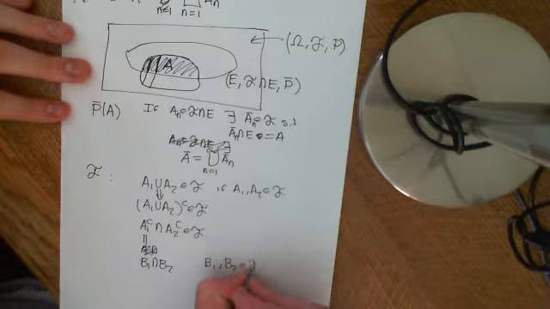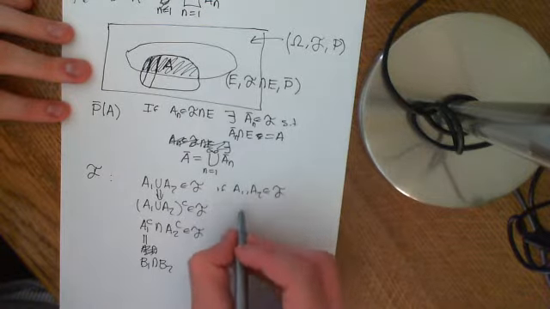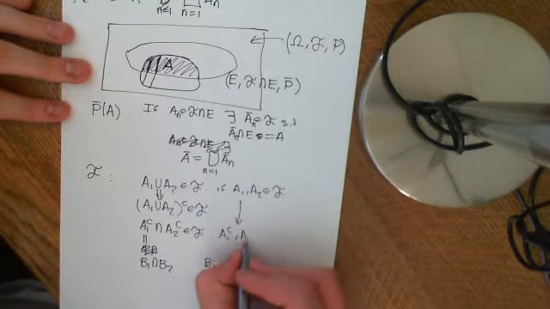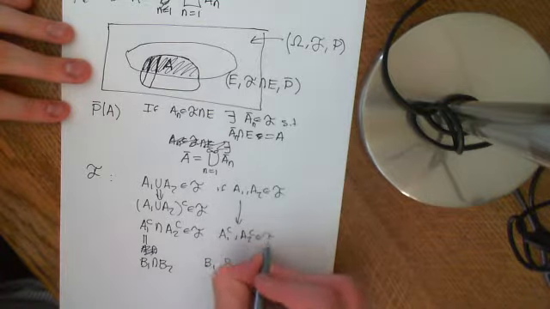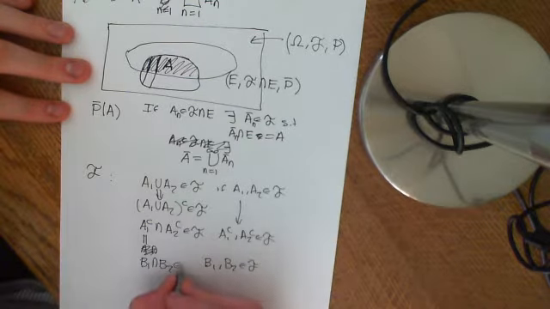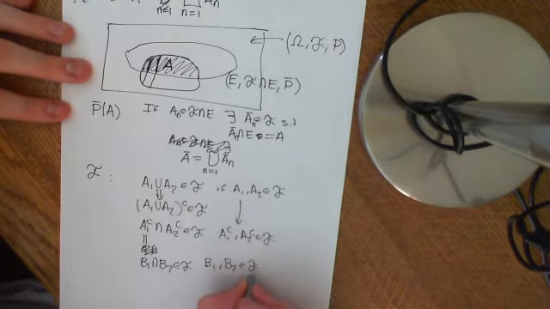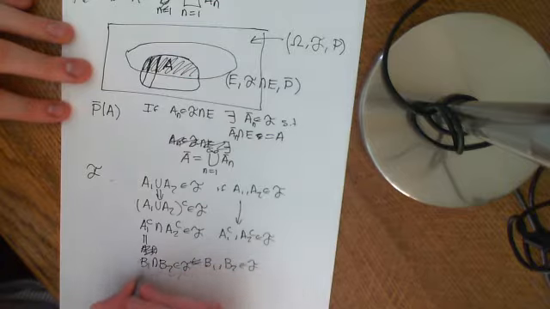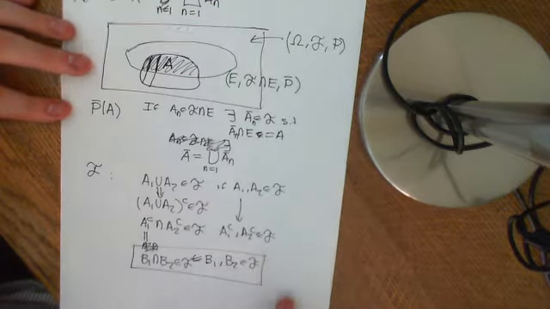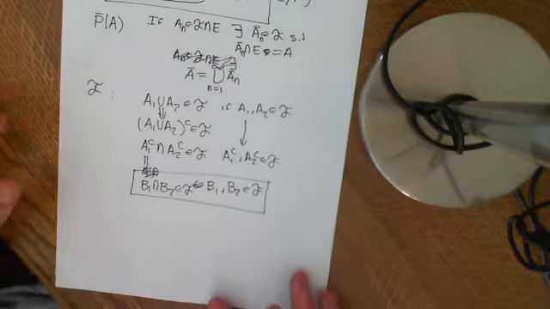Of course, if A1 and A2 are elements of the sigma algebra, then A1 complement and A2 complement are elements of the sigma algebra, but they're just arbitrary elements. So indeed, we arrive at the axiom that if B1 and B2 are elements of the sigma algebra, then B1 intersect B2 is an element of the sigma algebra, and that's just derivable from the axioms that we stated of sigma algebras.